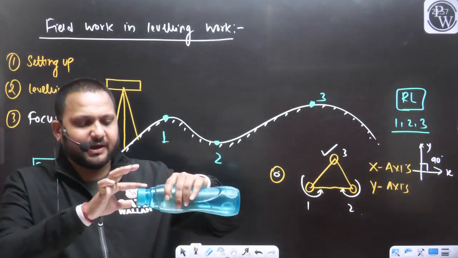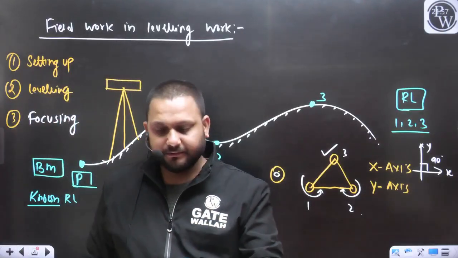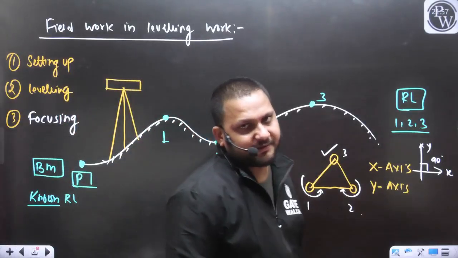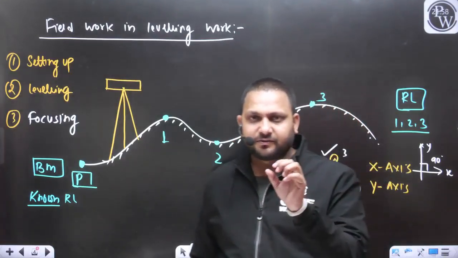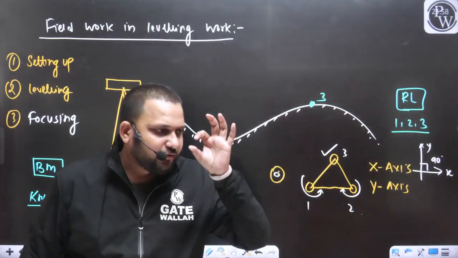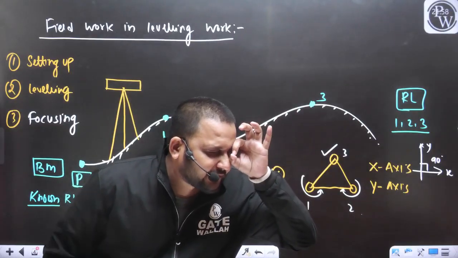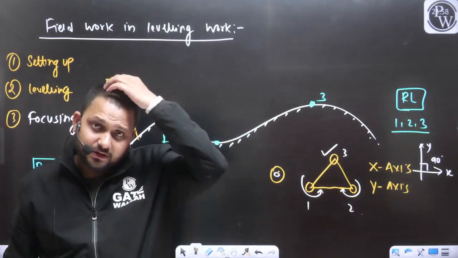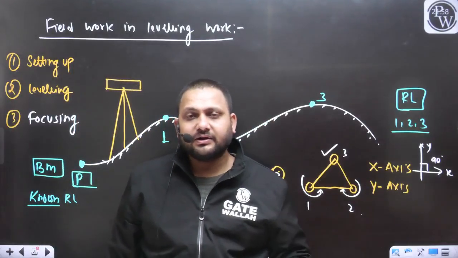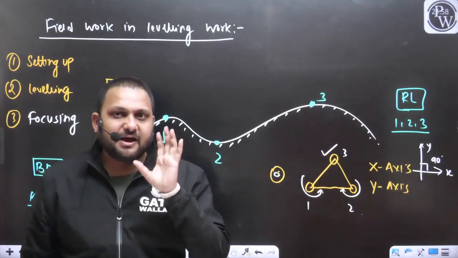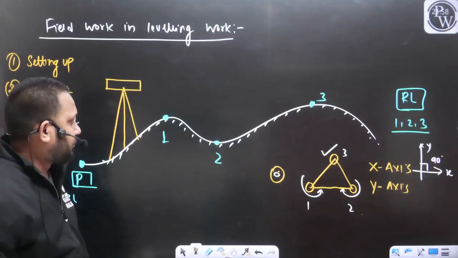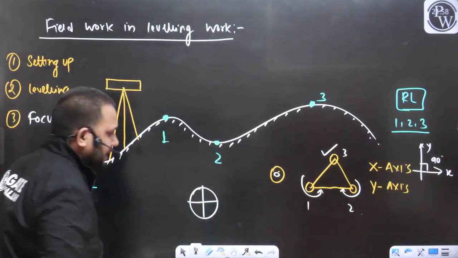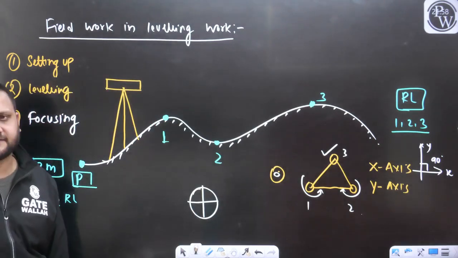There will be one screw on the eyepiece. With the help of that screw, you continuously look in the telescope like this and keep rotating this screw till you see the diaphragm clearly. You will see a diaphragm like this, a crosshair like this.